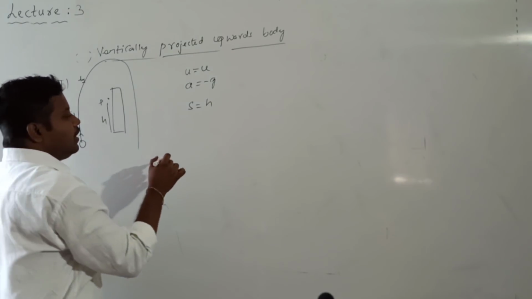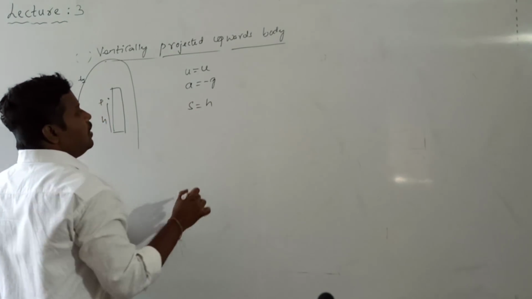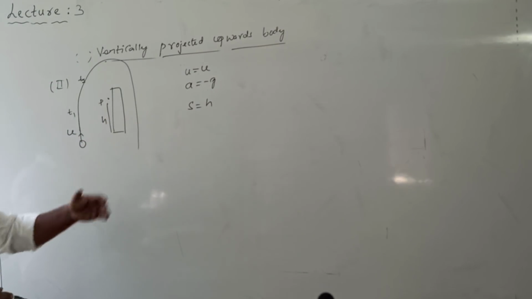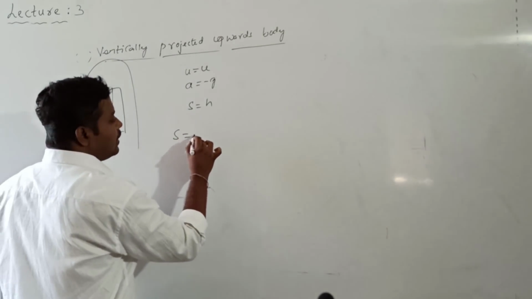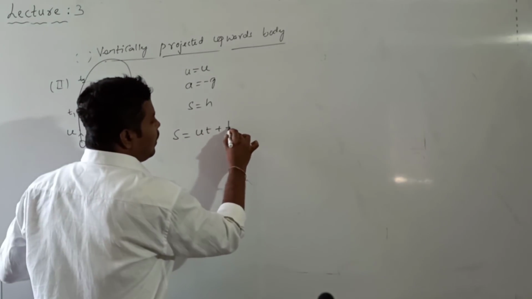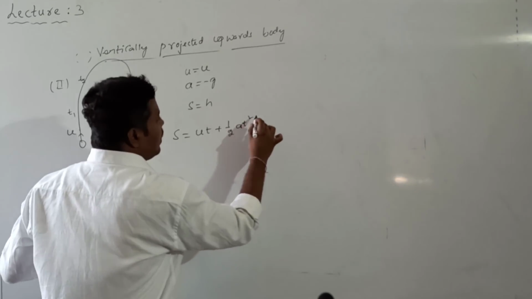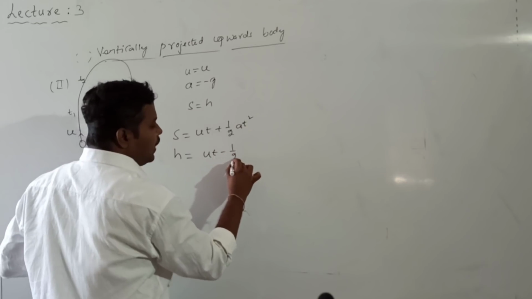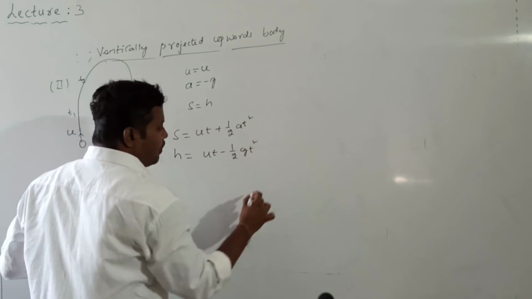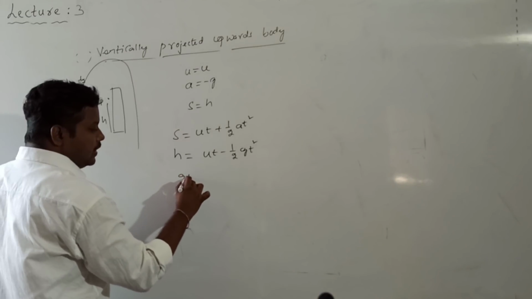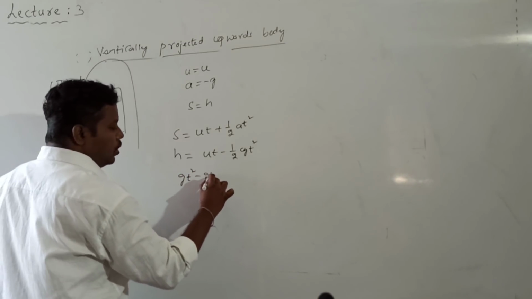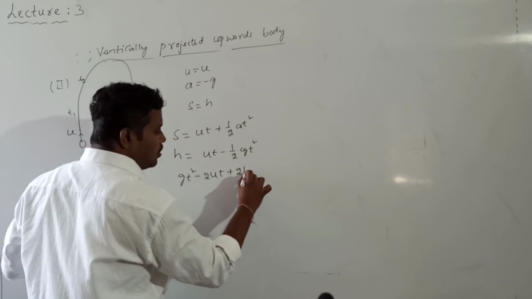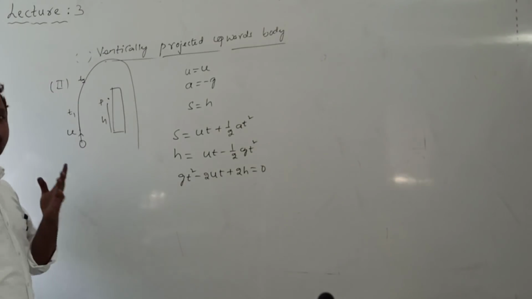h. Okay now, the height of the point P will be equal to h. Then time intervals are given. Substituting these values in the formula v is equal to u plus at, or otherwise I will substitute the values in s is equal to ut plus half a t square. Here s is equal to h. h is equal to ut minus half g t square. From this what will I get? g t square minus 2 u t plus 2 h is equal to 0. This is a quadratic equation.